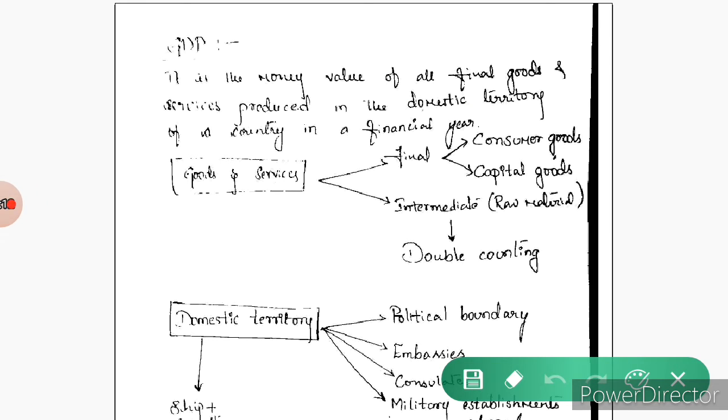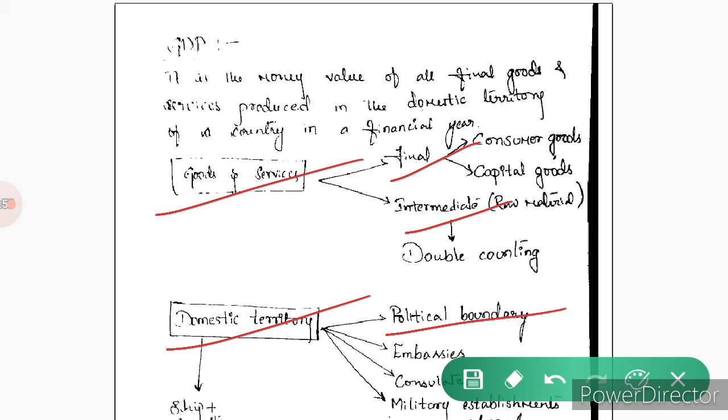So, GDP is the total money value of all final goods and services produced in the domestic territory of a country in the financial year. And also we understood the terms regarding goods and services, final and intermediate goods, and also domestic territory. That is, domestic territory is not only the political boundary of the country but also embassies, consulates, military establishments of the country abroad and also ships and aircrafts owned by residents.